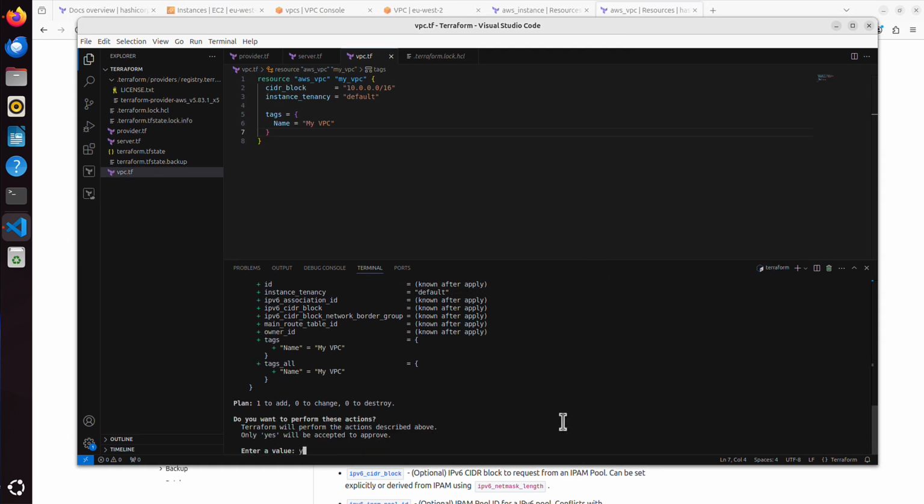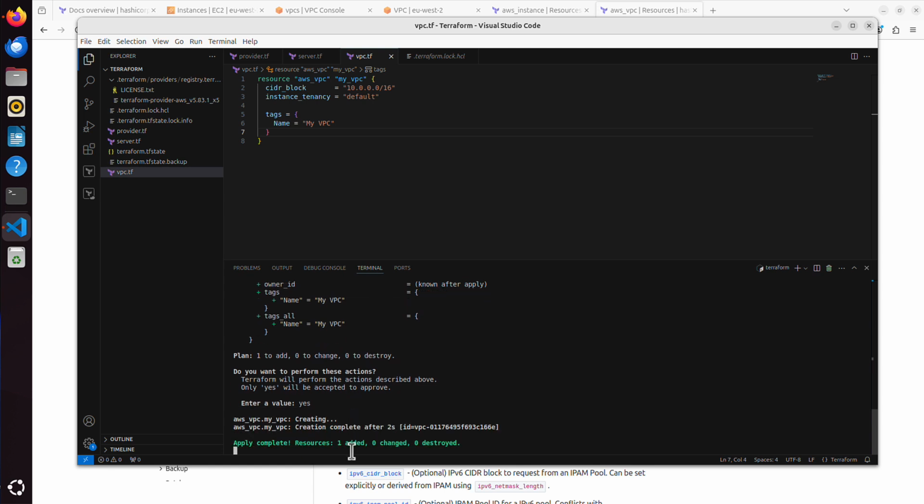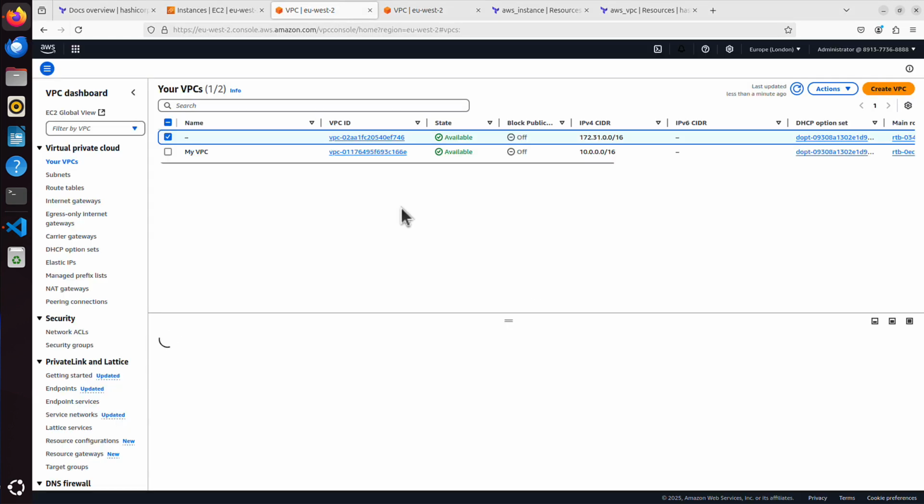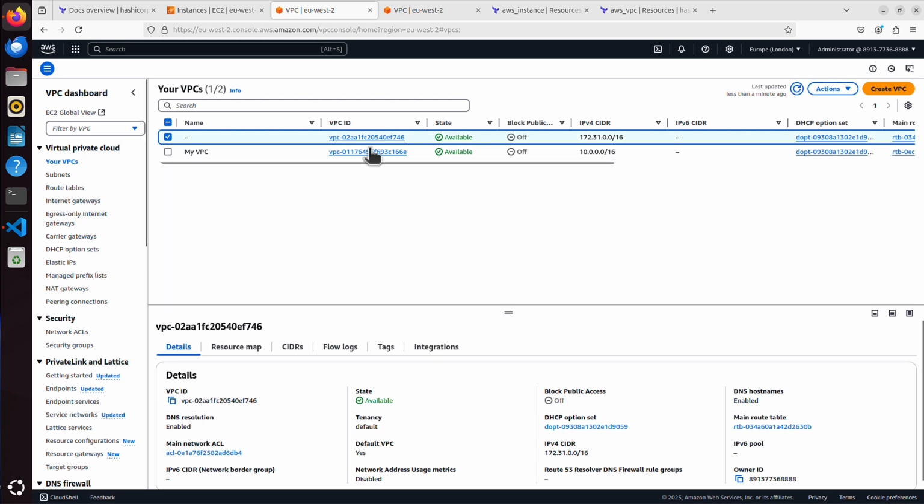And I will say yes this time. One to add, yes, that's my VPC, and it should be called my VPC when we see it in AWS Cloud. So yes, shouldn't take long. It's already done, 2 seconds. So if we go back to VPCs, and if we refresh that page, now I've got my own VPC, and it's named my VPC, and the CIDR is 10.0.0.0/16.